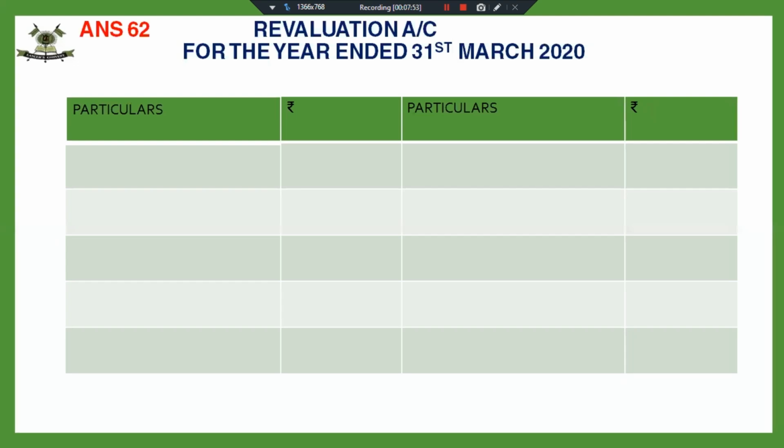Fine. So I'm first preparing revaluation account. One thing you can do, the assets which have been revalued, you can put a tick against those also. So that while preparing the balance sheet, you put the revised values, new balance sheet. Fine. And for assets which have not been ticked, you can put the old value. Fine. So land and building was found undervalued. That means I have to increase the value of land and building.